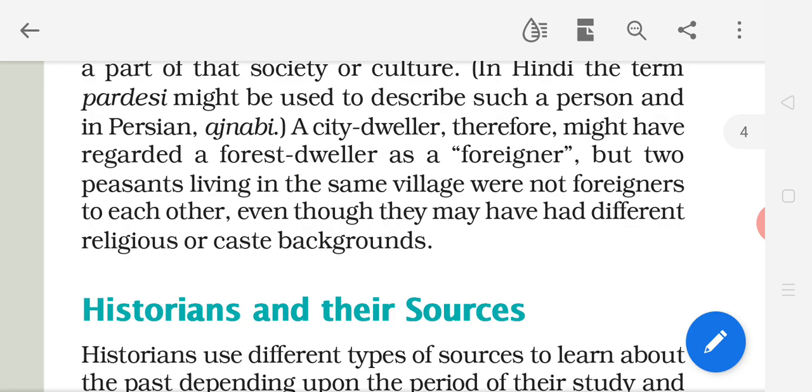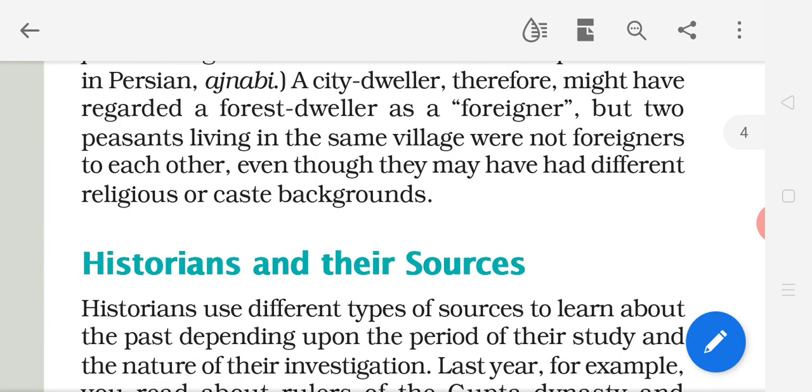Those who are living in the city might have regarded the people living in the forest as foreigners. Here the meaning changes. But two peasants living in the same village were not foreigners to each other, even though they may have had different religious or caste backgrounds.